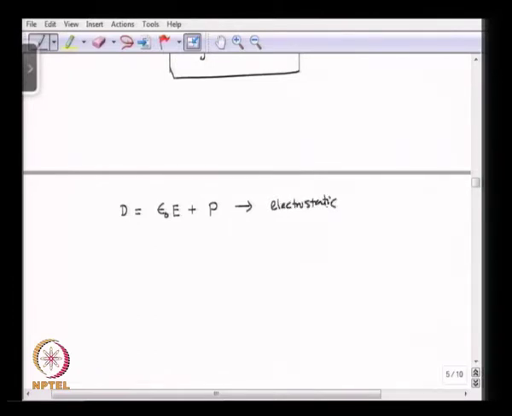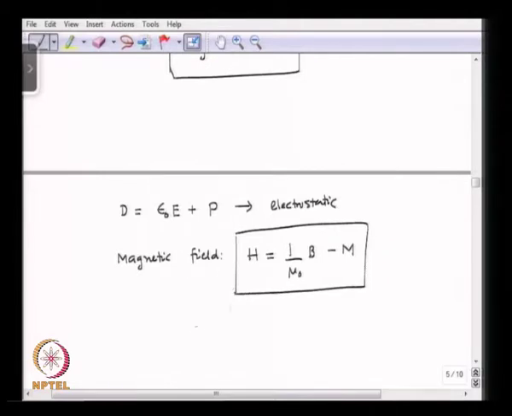In magnetostatic the magnetic field H is 1 over mu 0 into B minus M. So, H is the magnetic field, B is the magnetic induction, and M is the magnetization.